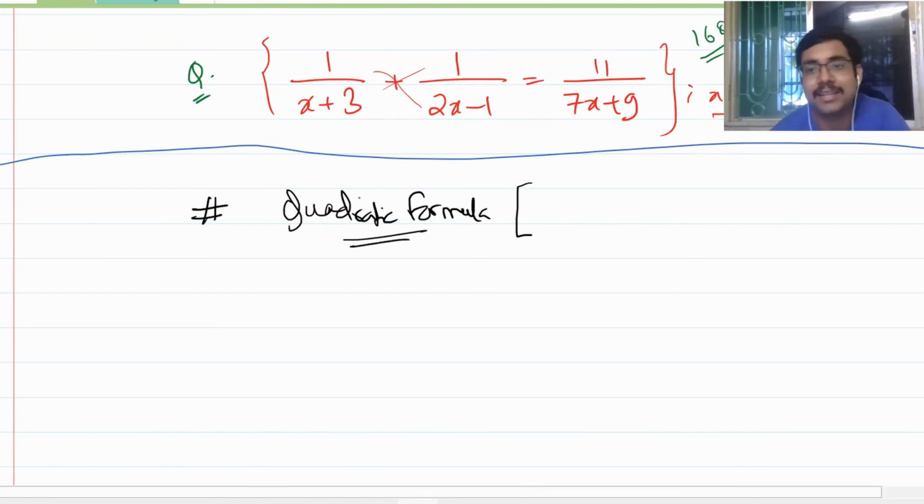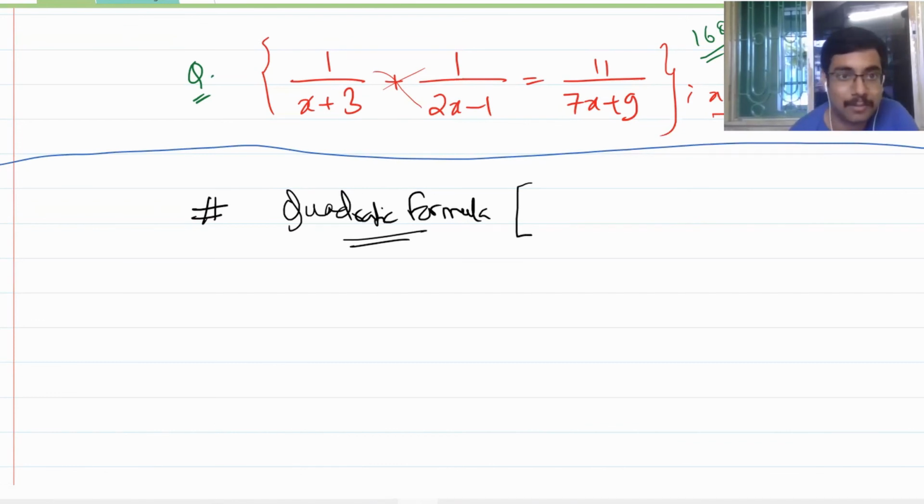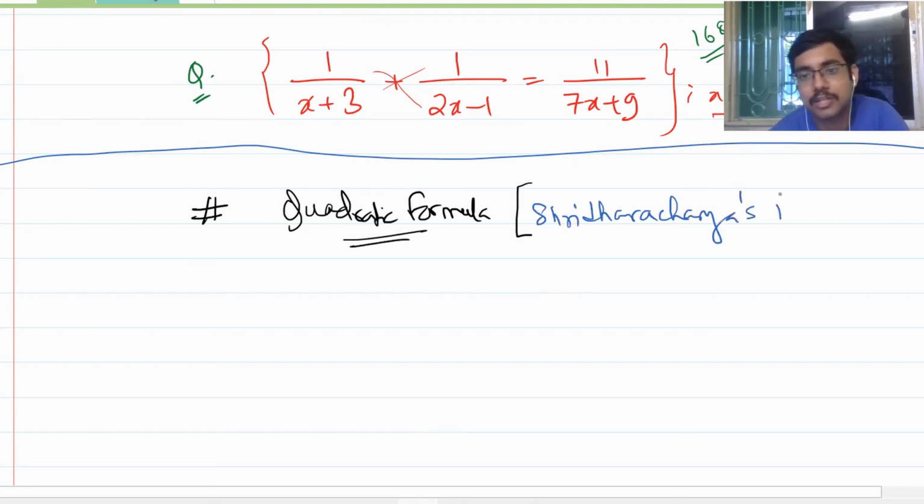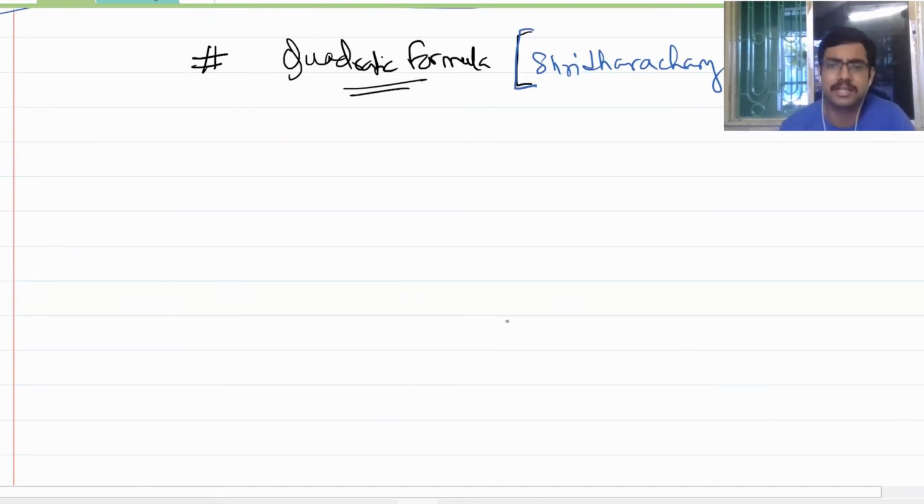But in saying that this is Brahmagupta's formula or Sridhar Acharya's rule, they have a problem. This is one of the fundamental problems in our education.